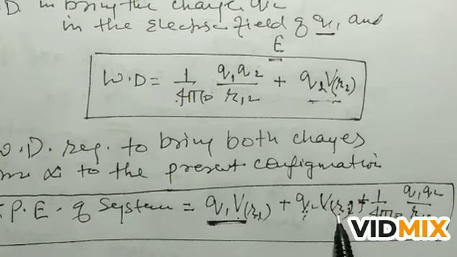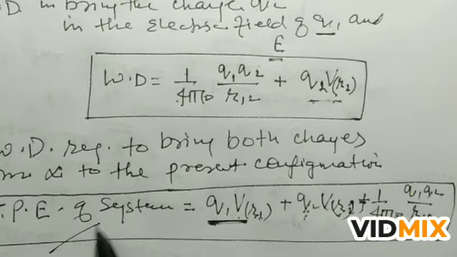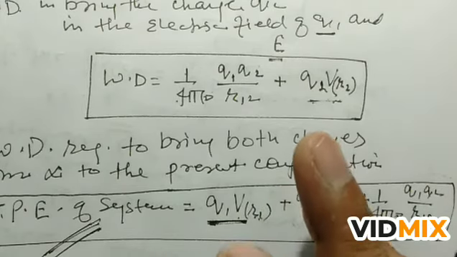And this is the total work done in the presence of the external field and in the presence of this field. So we add all these energies. This is the potential energy of the two charge system in an external field. This is a very important derivation, a very important topic.